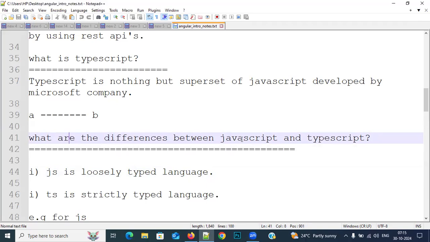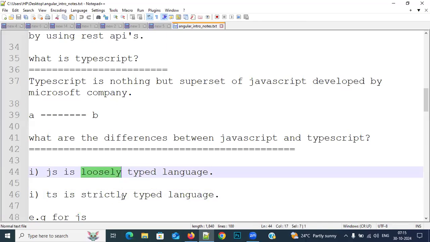So what are the differences between JavaScript and TypeScript? Each and every difference, each and every example, I will show you practically. No need to worry about this. Then, the first difference: JavaScript is a loosely typed language. JavaScript is a loosely typed language, and TypeScript is a strictly typed language. So JS is loosely typed, TS is strictly typed. So what is the meaning of loosely typed and strictly typed?